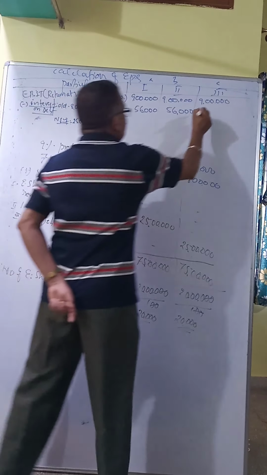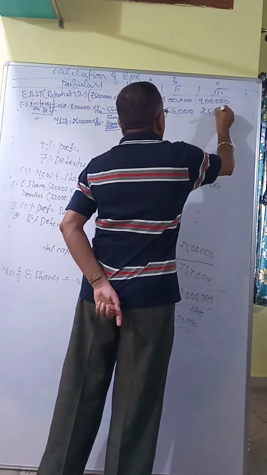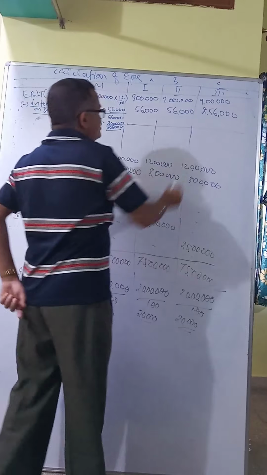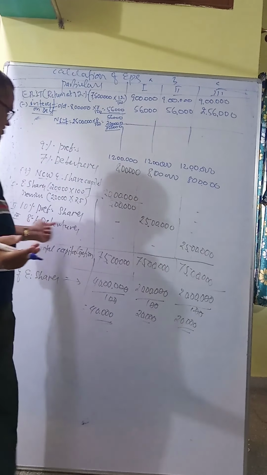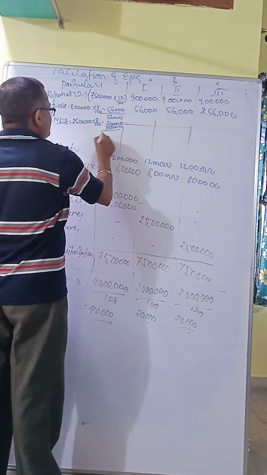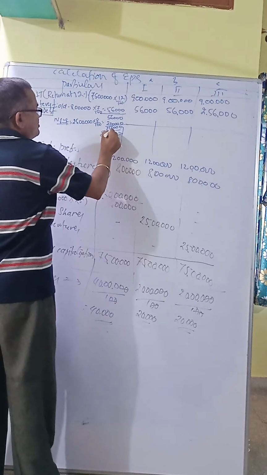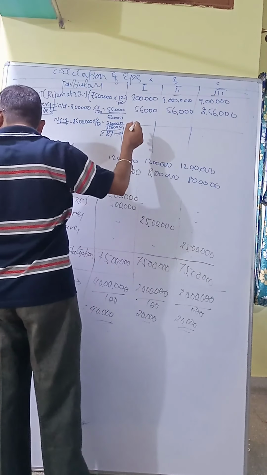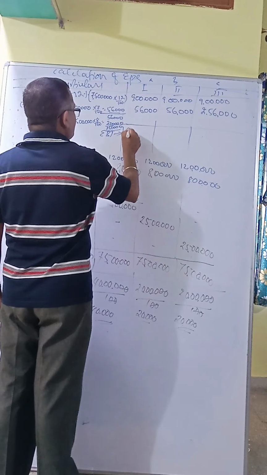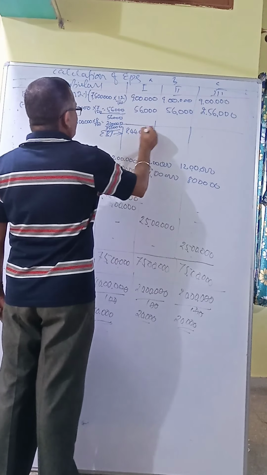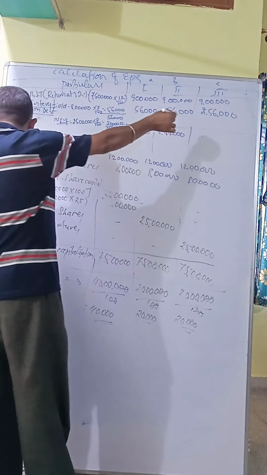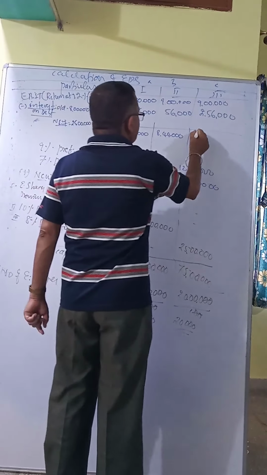Or third alternative, see. Third, because of new, they are given in third only. What is common for 8 lakh? Now, it's clear? Okay. You get EBT, earning before tax. This minus this minus this, you get 8,44,000. Here also 8,44,000. This minus this is called 6,44,000.